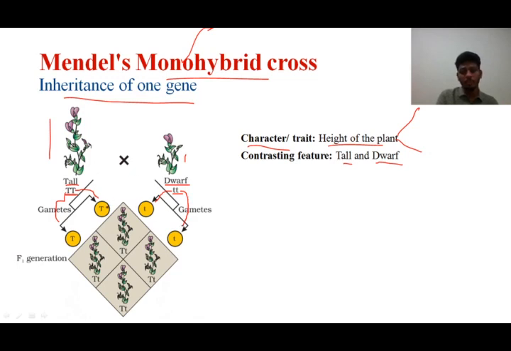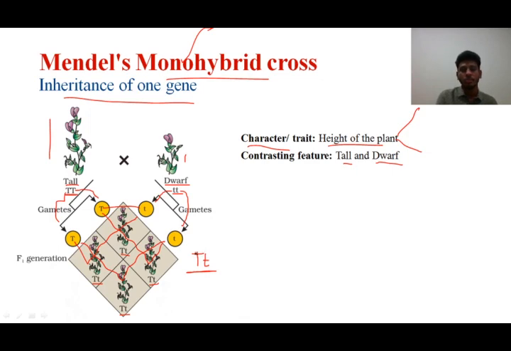Once the gametes are formed, when they fuse, capital T and small t are fused and we get capital T small t here. This capital T and this small t are fused, so we get capital T and small t here. This capital T and this small t are crossed here, we get capital T and small t, and this capital T and this small t are crossed here and we get capital T and small t. In a nutshell, all the 4 individuals that we have got here are capital T and small t. Since we have got capital T and small t in all the individuals, we call them heterozygous tall individuals.